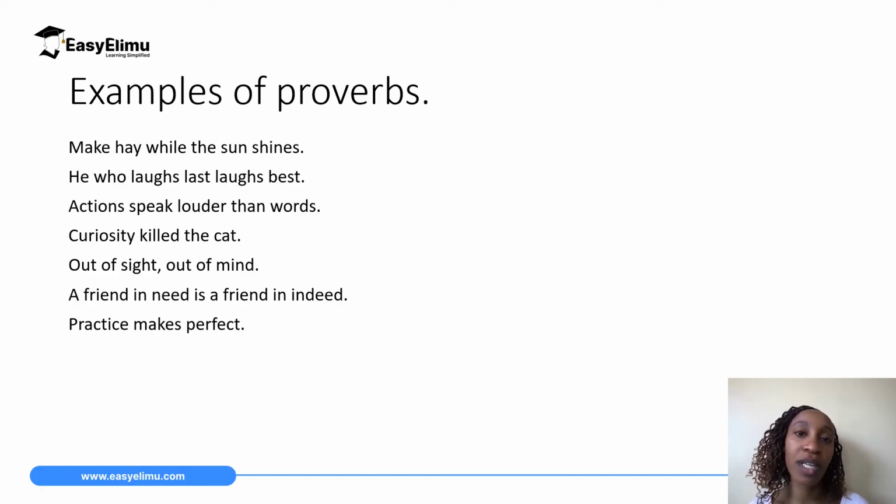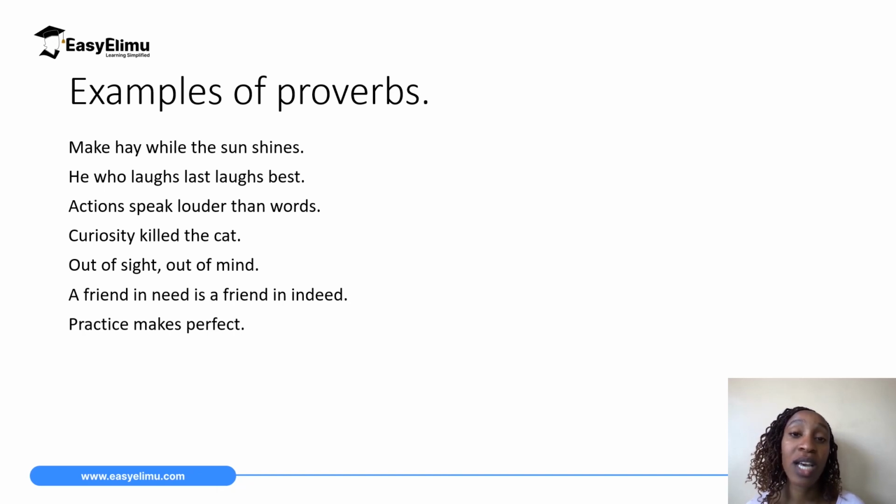So there are very many examples of proverbs in the English language, Kiswahili language, even in our local languages. There are very many proverbs, but we're only going to look at just a few. Make hay while the sun shines. He who laughs last laughs best. Actions speak louder than words. Curiosity killed the cat. Out of sight, out of mind. A friend in need is a friend indeed. And lastly, practice makes perfect. So there are very many examples of proverbs.